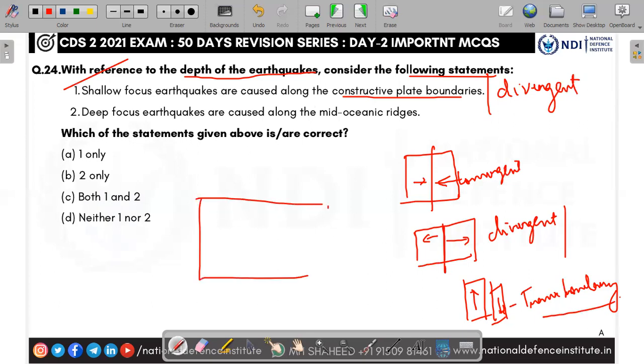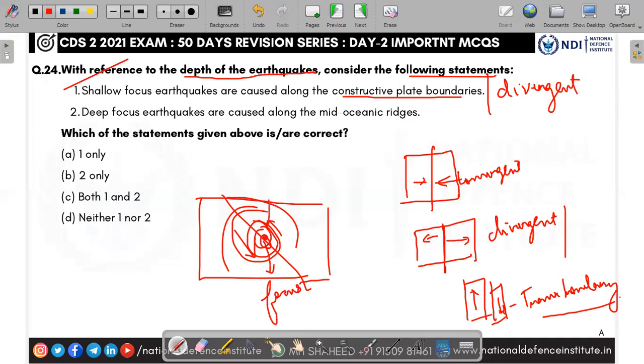Whenever the earth has a split, it goes down and it goes up. Suddenly, friction happens at this point and it spreads the shock waves. This is how an earthquake forms, and this point is called the focus. Shallow means the depth is very low, just 0 to 60 kilometers.